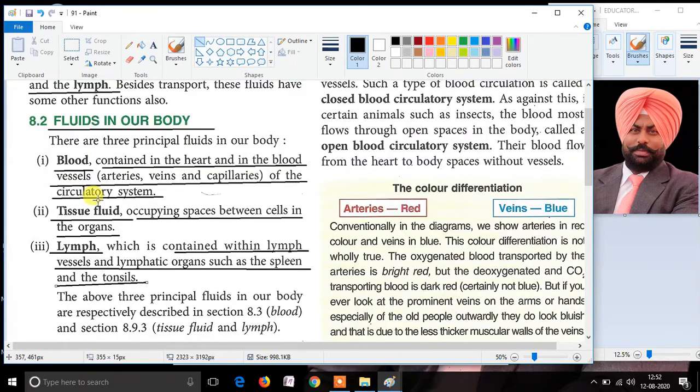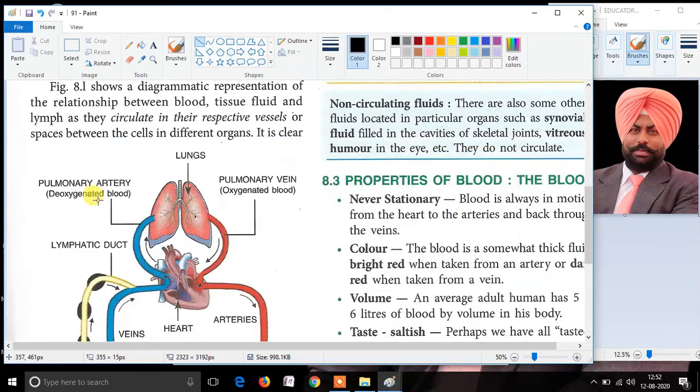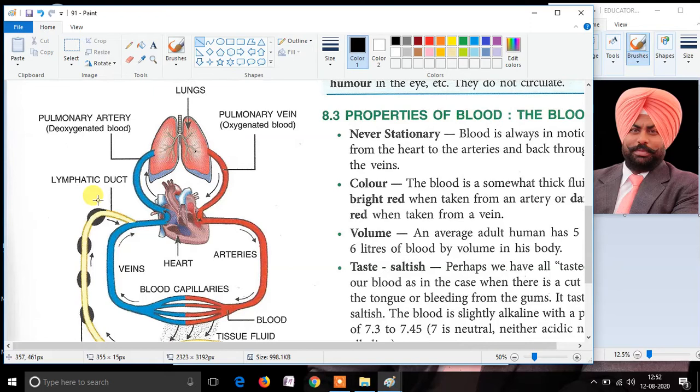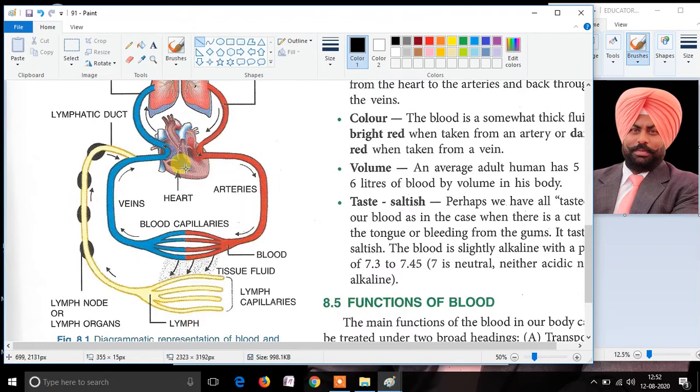The diagram given below gives the relationship between the different types of fluids present in the body. The heart circulates blood. Lymph nodes and lymph organs circulate lymph, and lymph is transported into the blood. The third one is tissue fluid.